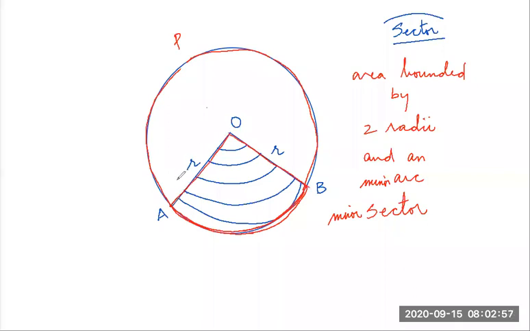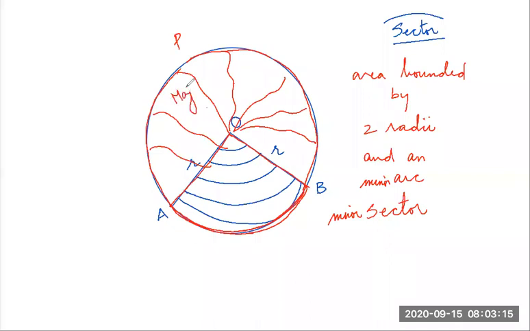So the area between the major arc APB and two radii is this area. Right, students? So this area is known as, can anyone tell me? Major sector. Oh, sector, that's beautiful. This is known as major sector. Please don't call it tractor. It is sector. This is major sector, students. And this is your minor sector.